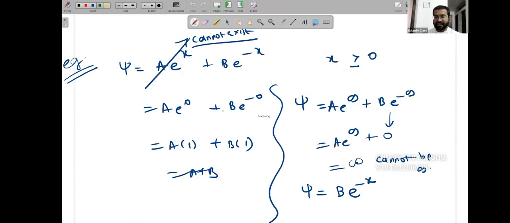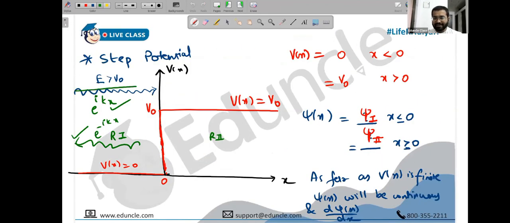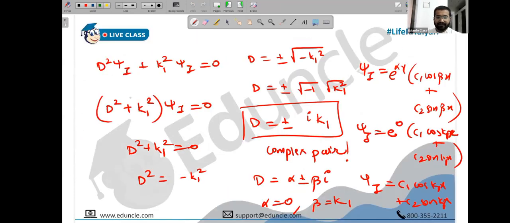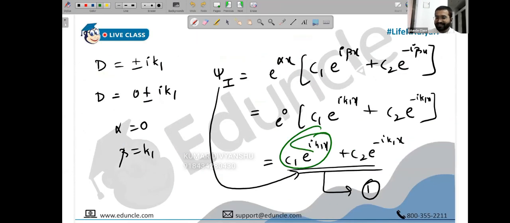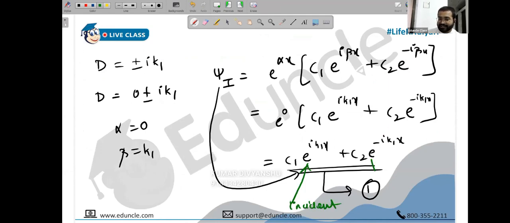So when you say ikx, that's fine. ikx is allowed because incidence is possible. And reflection is also possible, so minus ikx is also allowed. It can be reflected back and go in the negative x direction. So both of them are allowed. Is this fine so far? Okay. So basically, in the first wave, Psi1, both of them are allowed, because this tells you about incident information, and this tells you about reflected information.